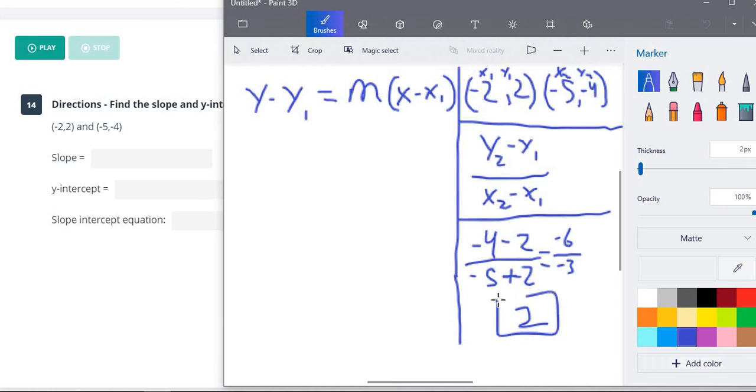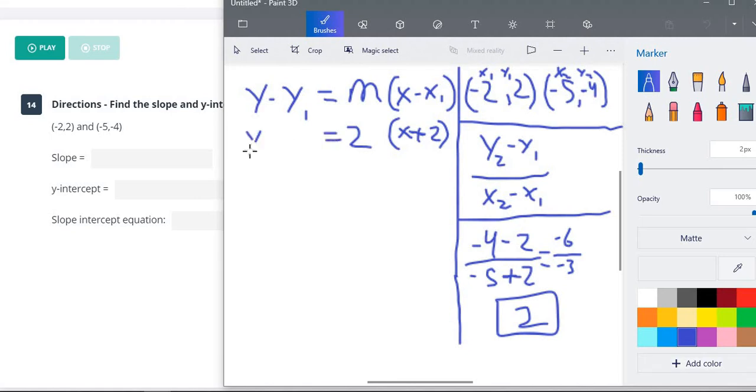So now that we know our slope is 2, we could replace m with 2. Next things we have to replace here are our y and our x, x1 and y1. And we could use these if these are x1 and y1. We could also use these if we wanted to. This one only has one negative, so I'm going to use these just because I feel it's going to be a little easier. So we'll use 2. So our x1 is -2. This is just going to remain x minus -2, and if it's minus -2, we're going to make that a plus.